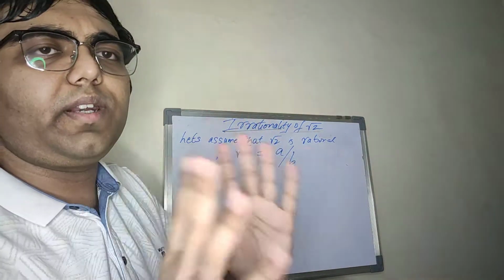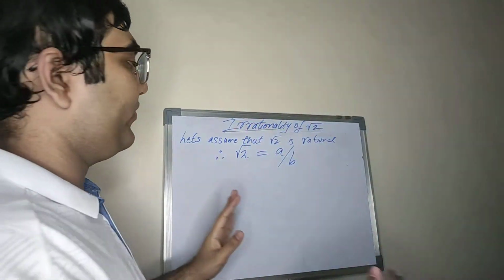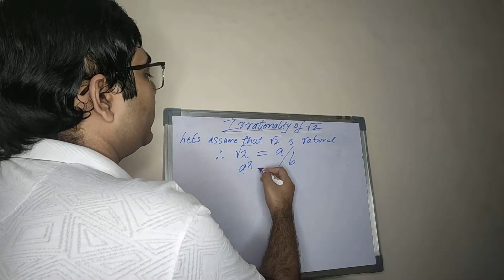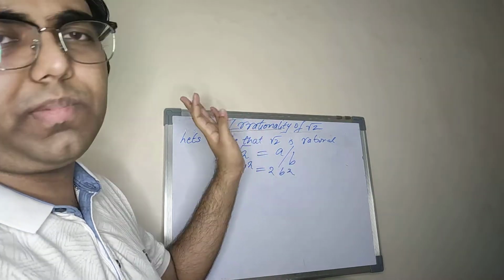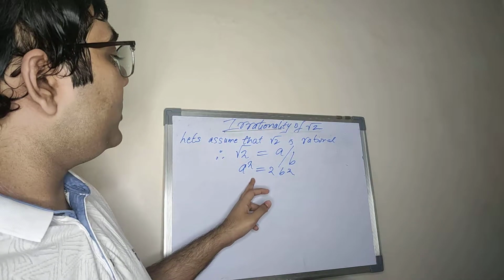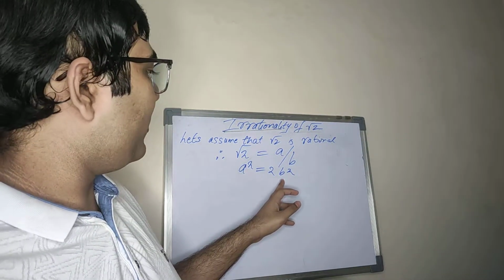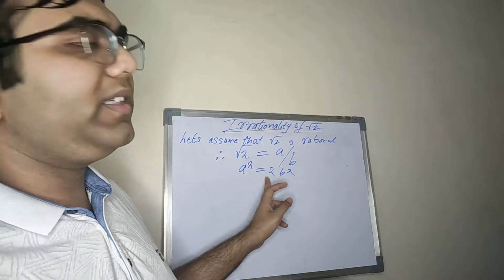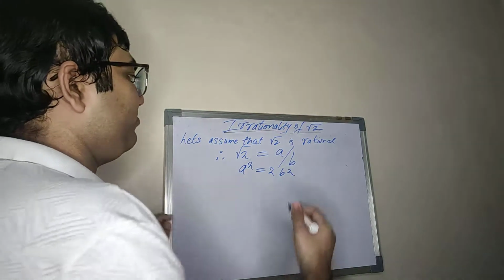Okay, as soon as I write square root of 2 as a by b, we can always square it and simplify stuff. So we can always write a square as 2b square. We just squared it and just cross multiplied. Now we have reached a very important step. You can see that a square is 2 times something. Forget about b square, it doesn't even matter in this step. But we can say a square is twice something, which implies that a square is even.